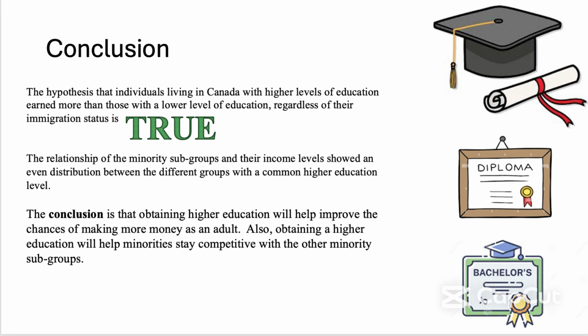The relationship of the minority subgroups compared to the income levels was also explored using pie chart analyses. The income distribution of minority subgroups was somewhat evenly distributed for those with higher education. The subgroup with basic education had larger differences in income levels between the minority subgroups. Using a scatter factor analysis, the pattern of not a visible minority appears to have the highest average income when compared to their peers in each category, like immigration status and education level.